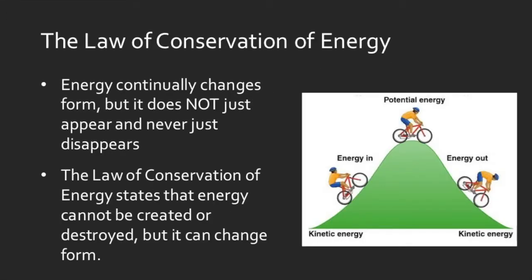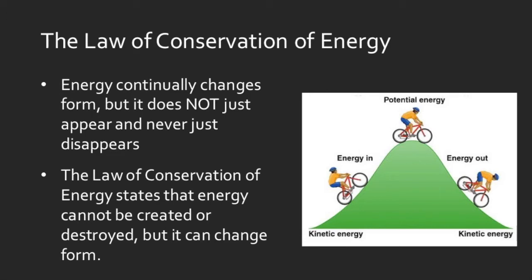So we have the law of conservation of energy, and that says that energy cannot be created or destroyed, but it can change forms. It can be transformed into different kinds of energy. So energy continually changes form, but it does not just appear, and it never just disappears.